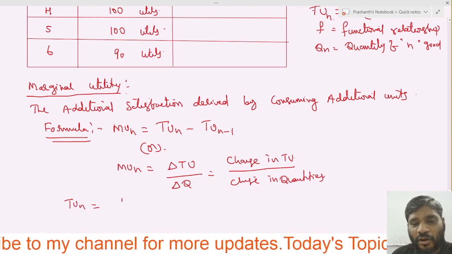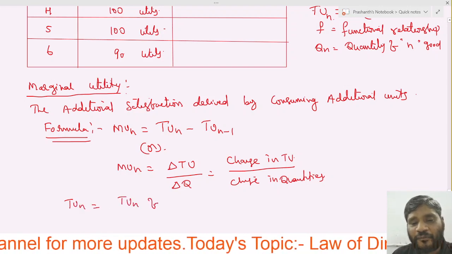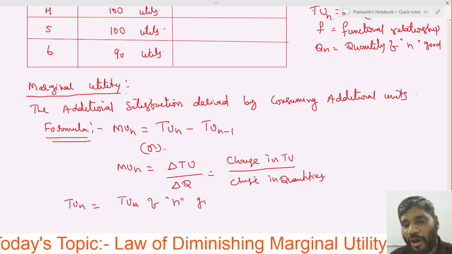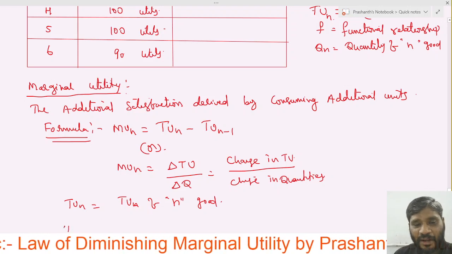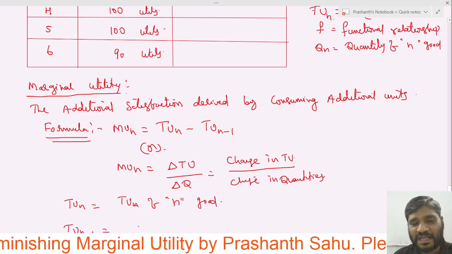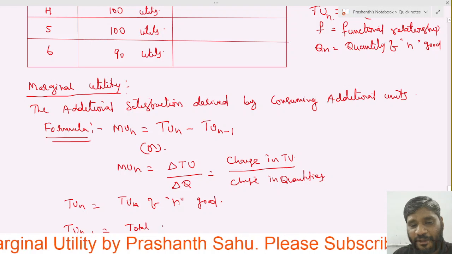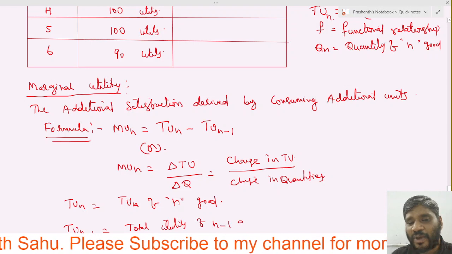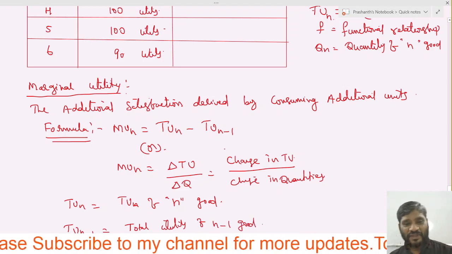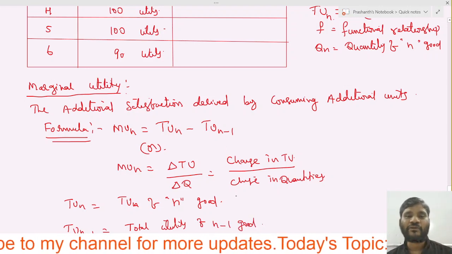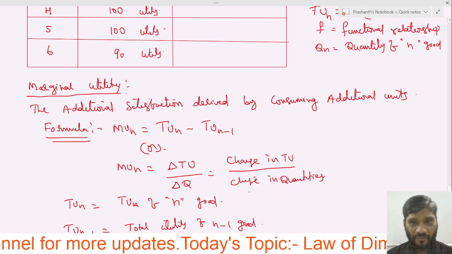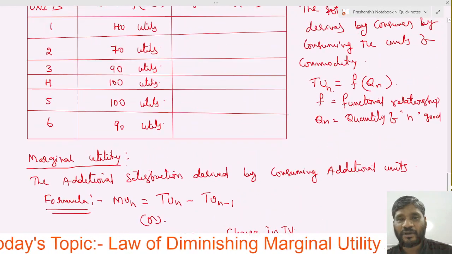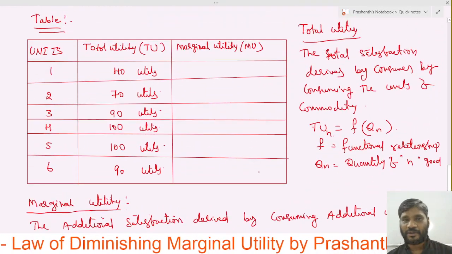TUn is nothing but the total utility of the nth commodity or good. In the same way, TUn minus 1 is the total utility of the n minus 1 good, right? So with the help of this formula, we have to calculate the additional satisfaction. How we will calculate, I will explain it now. Just watch carefully. Now let us come to the table.